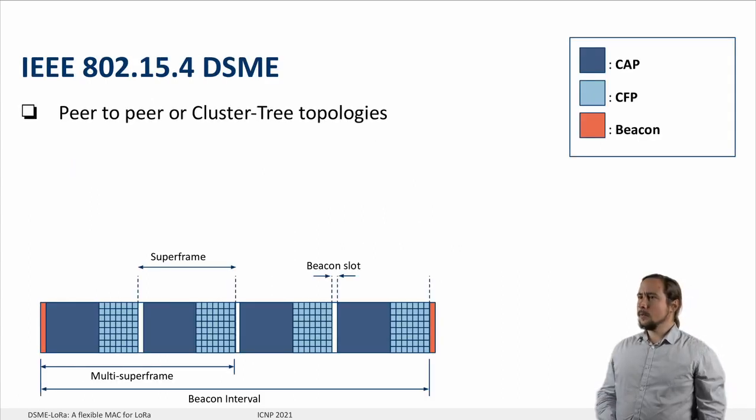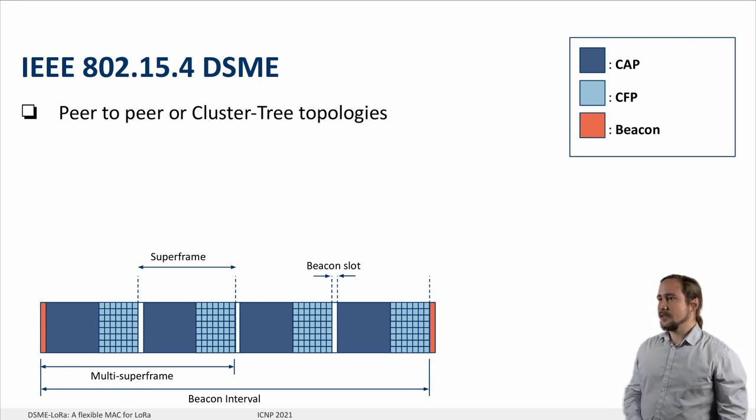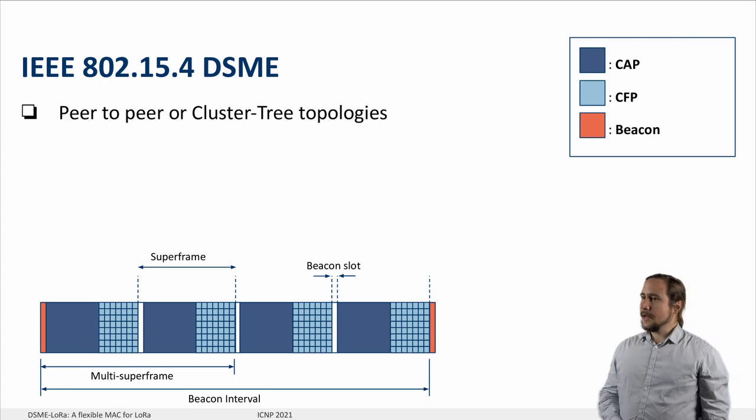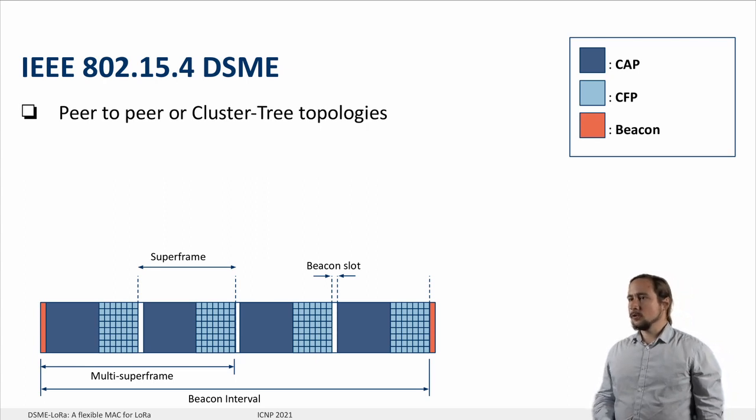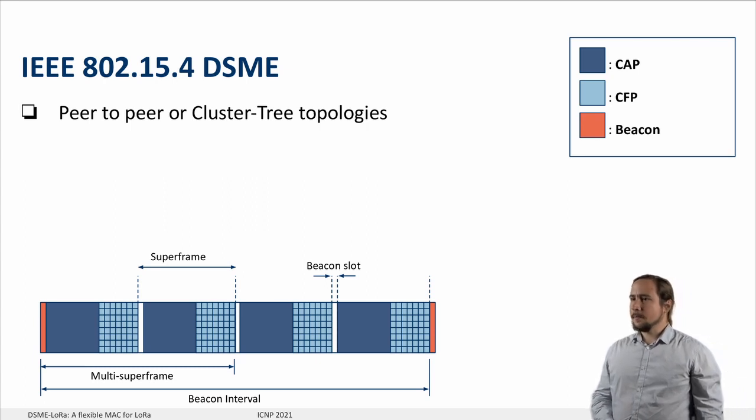In order to overcome these barriers, we propose the usage of IEEE 802.15.4 DSME, the deterministic and synchronous multi-channel extension, as an alternative MAC layer for LoRa. DSME networks can operate on either peer-to-peer or cluster-tree topologies. The MAC initializes a beacon-synchronized superframe structure that enables two transmission patterns.